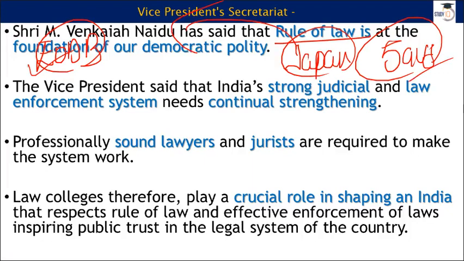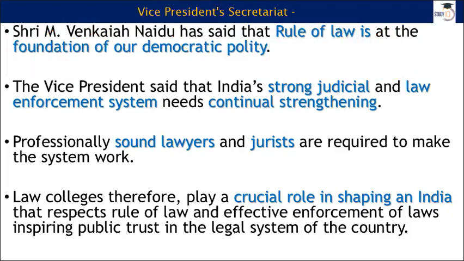So eventually your company will come down, or it will die, and this will create a very wrong signal throughout the world that India is not a good place to do business, and then it hampers our economic development and our social development and other things. So in this context, if you think, then yes, rule of law is at the foundation of our democratic polity,